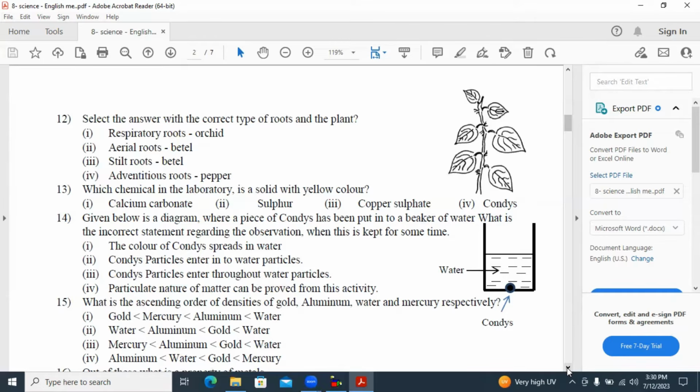In orchid, there are no respiratory roots. In betel, no aerial roots. In betel, no stilt roots. So answer 4 is the correct one.